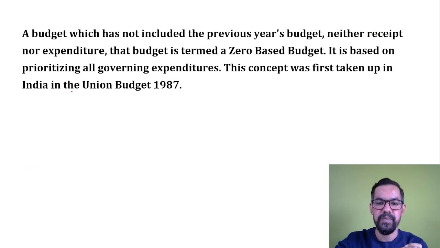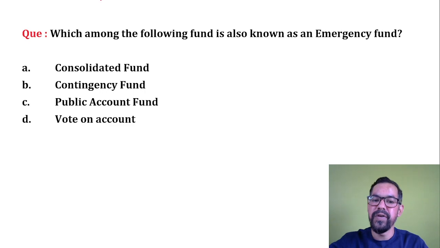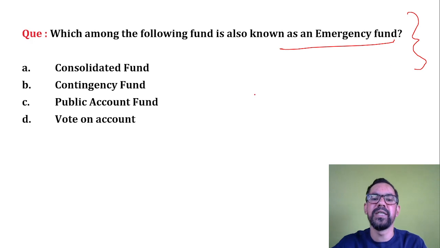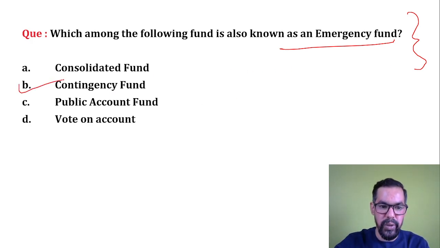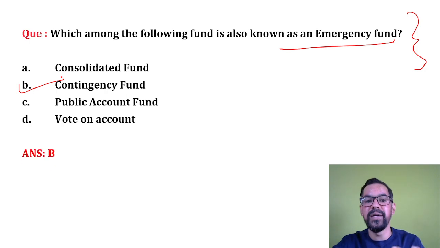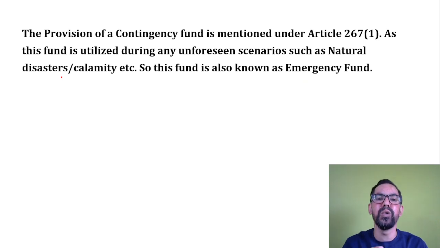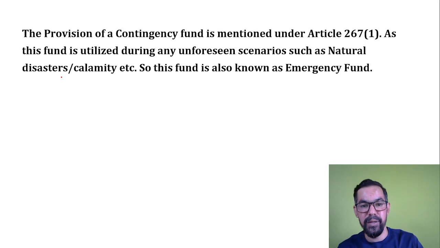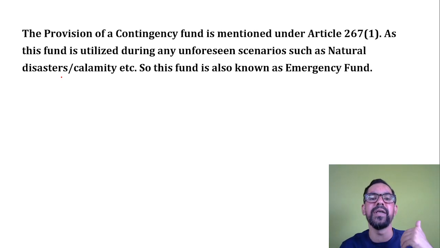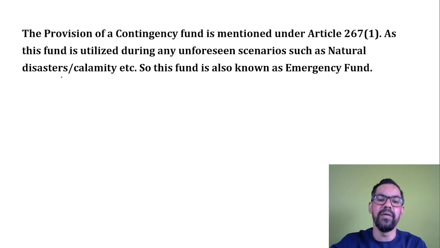Okay, next question, guys. Which among the following funds is also known as the emergency fund? The emergency fund is generally known as the contingency fund. In case of any kind of emergency like earthquake, flood, or drought, the government utilizes that money and spends it at that time, because we do not have enough time to discuss the situation or pass a bill in parliament. So we have some allocation in the contingency fund, we just withdraw money and supply it where it is required.